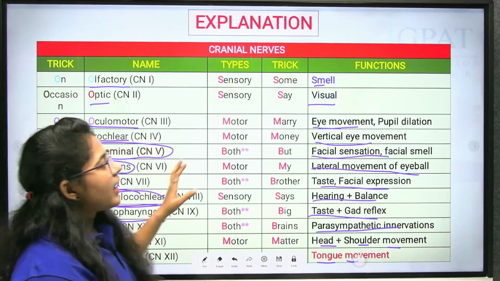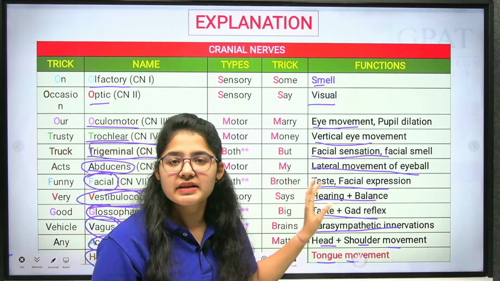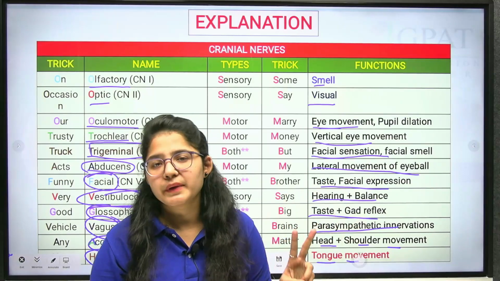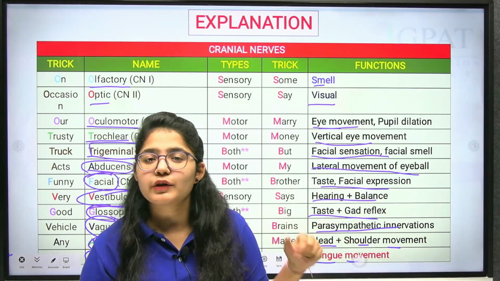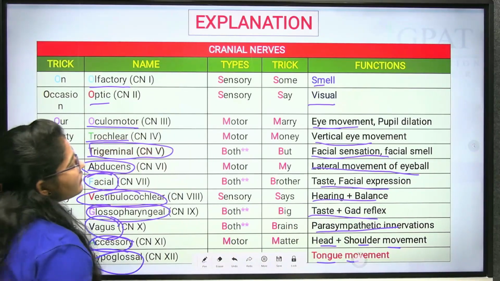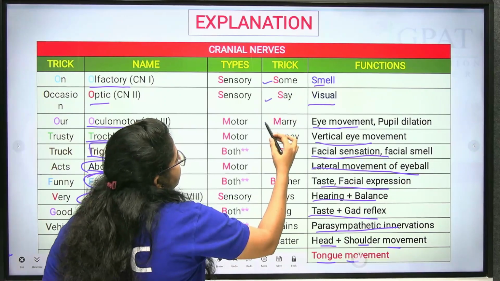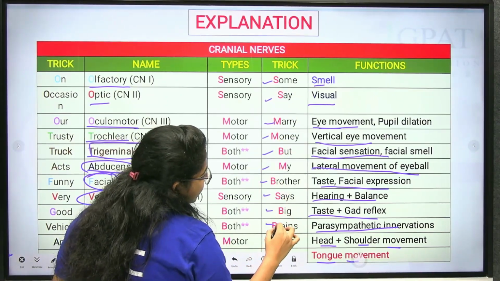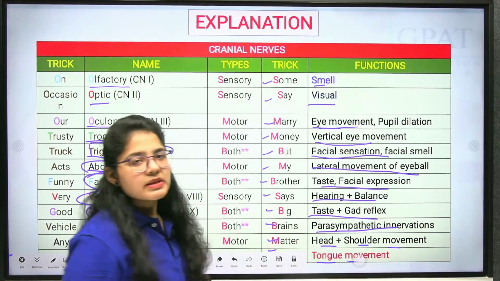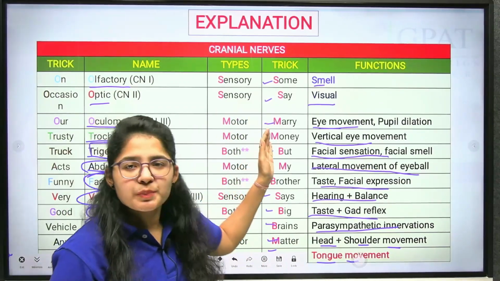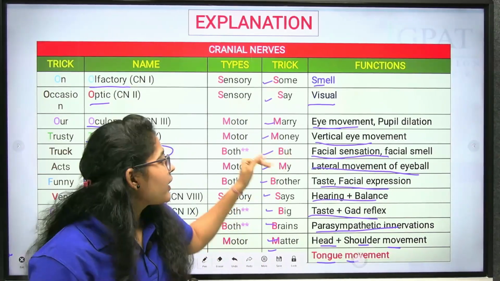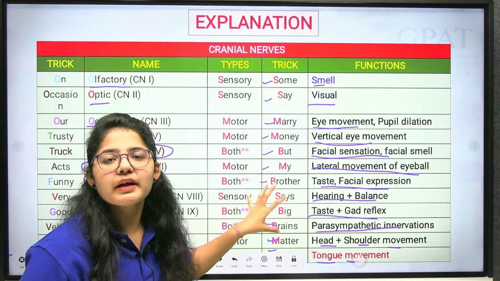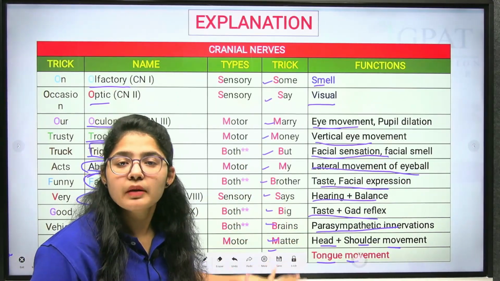Now, some nerves are sensory, some are motor, and some have both properties, that is sensory and motor. Now, how to remember? Here we have the trick. Some say marry money, but my brother says big brain matters more.